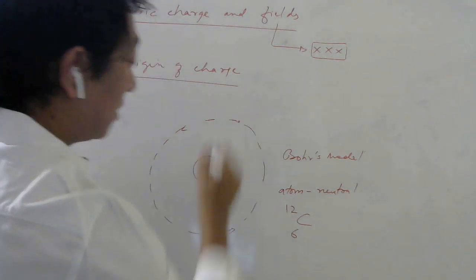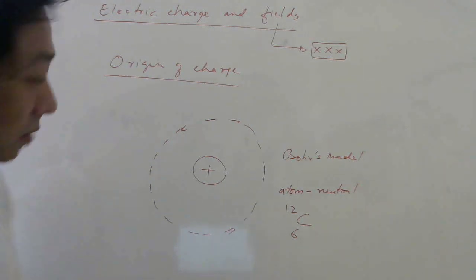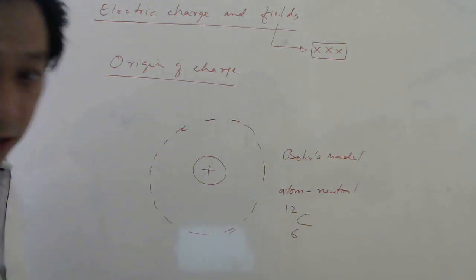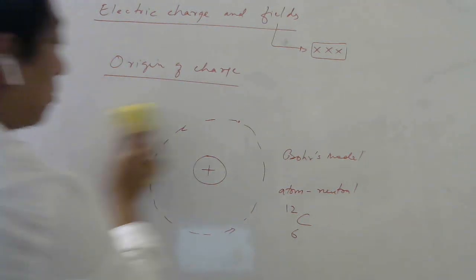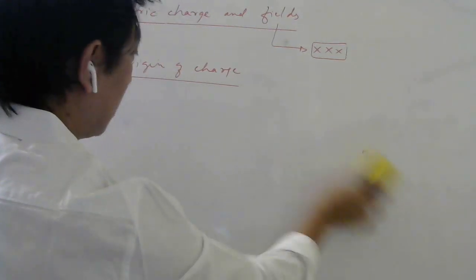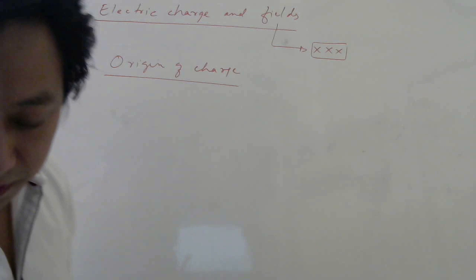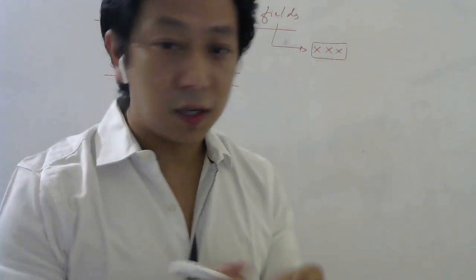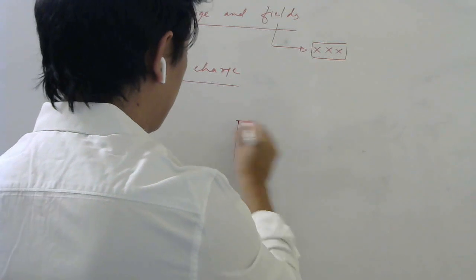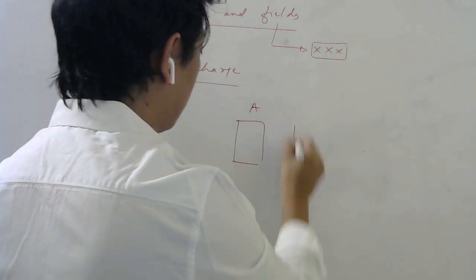So outside there will be 6 electrons. Okay, so that means the total charge of an atom is 0 unless we remove the electrons. Okay, so once we know atoms are neutral, an object which is made up of atoms will also be neutral. Okay, so if you take a matter, suppose you have body A and you have body B.